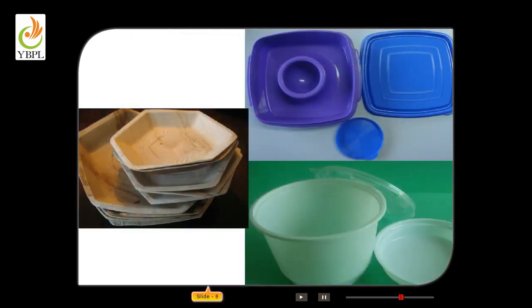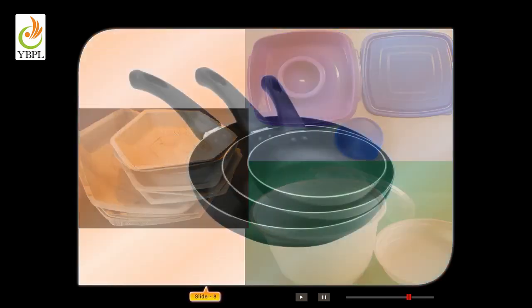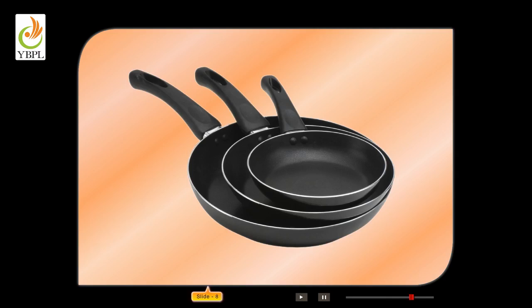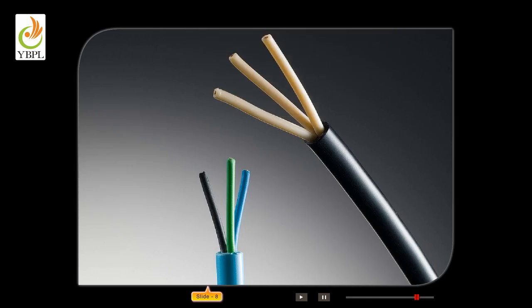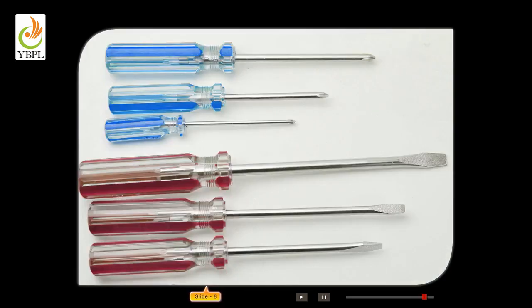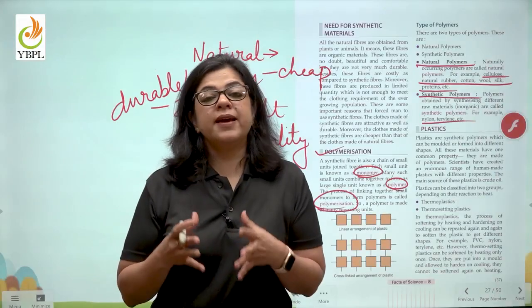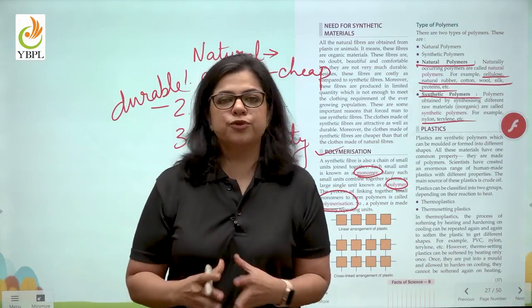Plastics are poor conductors of heat. Therefore, handles of utensils are made of bakelite, a kind of plastic, and they do not get heated when put on fire. Electric wires are covered with plastic. Screwdriver handles are made of plastics because they do not conduct electricity. So children, we have learned the variety of uses of plastics.